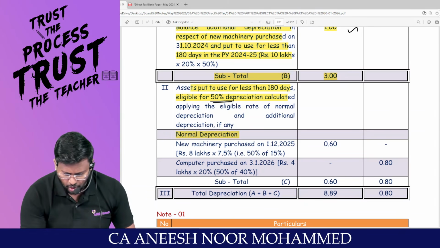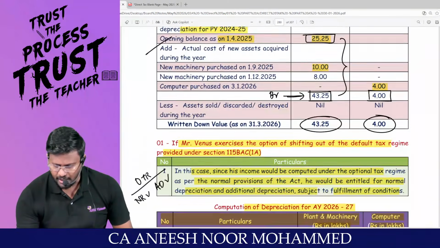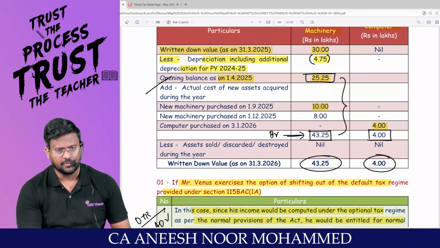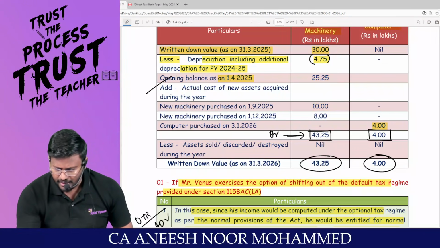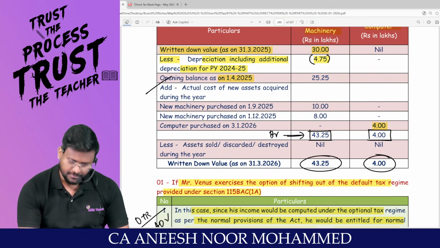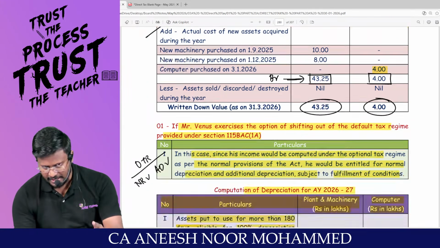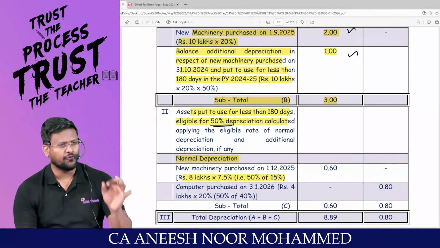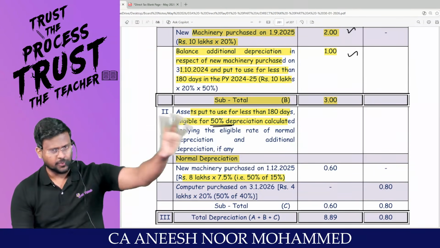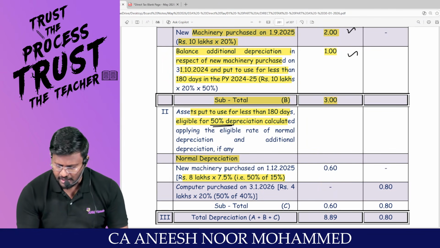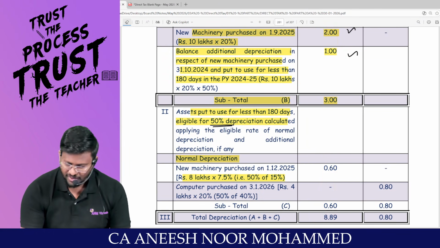Can I calculate the normal depreciation? Look here, in the block: 25.25, more than 180 days; 10 lakh, more than 180 days; 8 lakh, less than 180 days. That means for that 8 lakh, you are entitled to claim normal depreciation of only 7.5% because the normal rate is 15%, and 15 into 50% comes to 7.5. So 8 lakh into 7.5% comes to 0.6 lakhs.